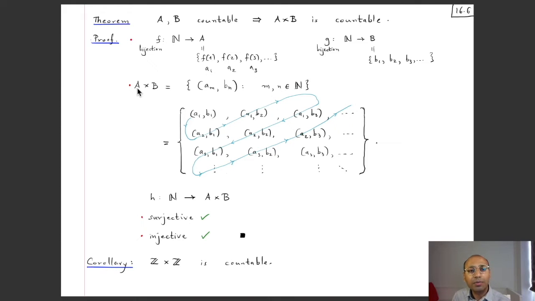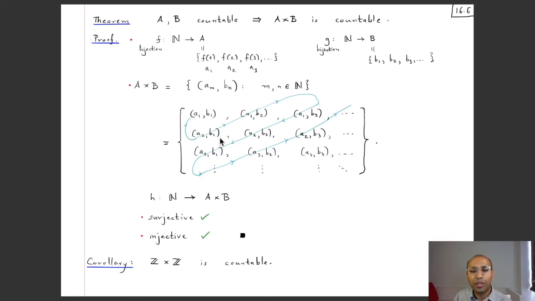So the Cartesian product of A and B is the set of all ordered pairs where the first entry comes from A and the second entry comes from B. But we know that this set A is really the set A1, A2, A3 and so on. And the set B is really B1, B2, B3 and so on. And so A Cartesian product with B is really the set of all ordered pairs (Am, Bn) where m and n are natural numbers. So it's the set (A1, B1), (A1, B2), (A1, B3) and so on.